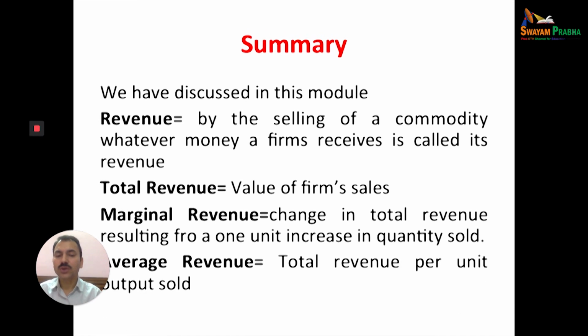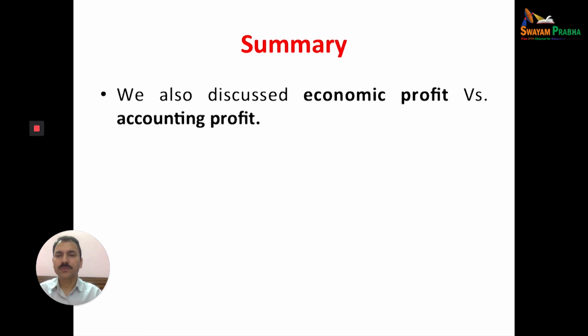Average revenue is total revenue divided by quantity sold. The per unit revenue of the product is called average revenue. We have also discussed economic profit versus accounting profit.